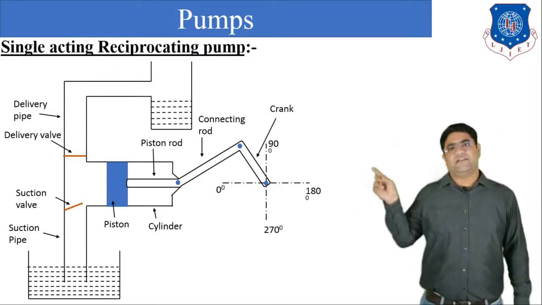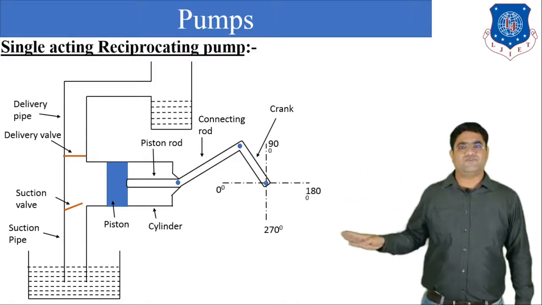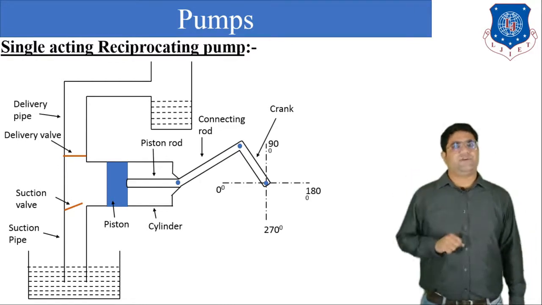Here you can see that one end of the connecting rod connects with the piston rod and the other end connects with the crank.